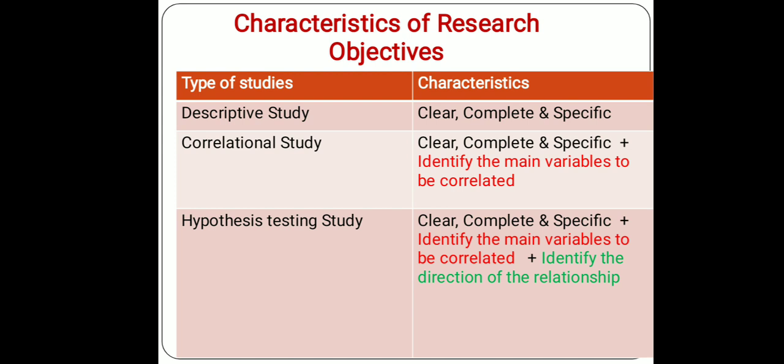Suppose our study is a descriptive study, then in the case of a descriptive study, the objective should be expressed in such a way that it is clear, complete and specific. That means there should not be any chance of misunderstanding or misinterpretation of the words used in writing your objectives.